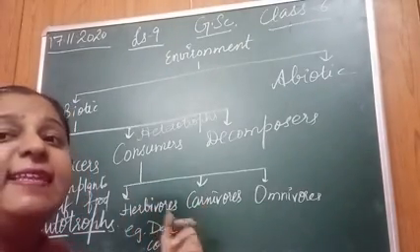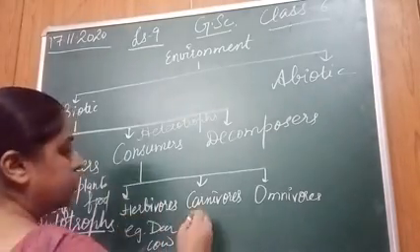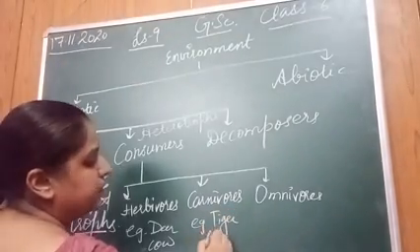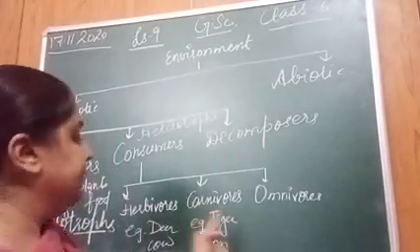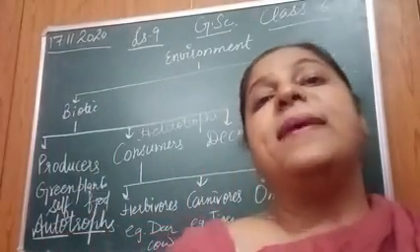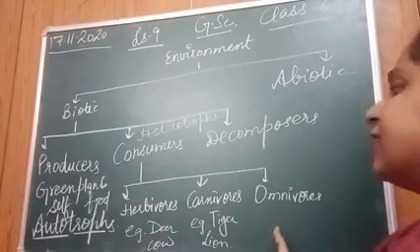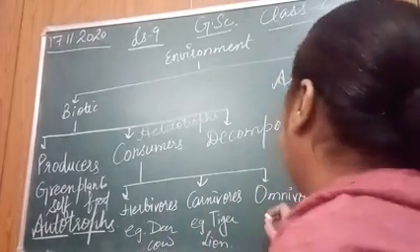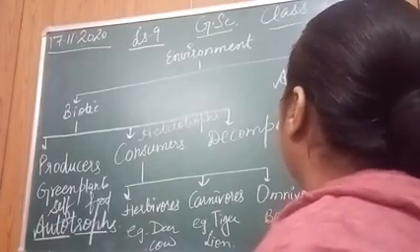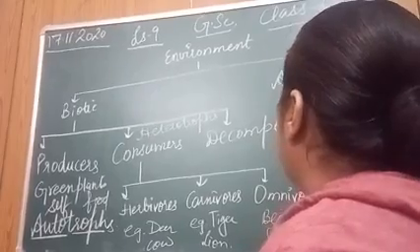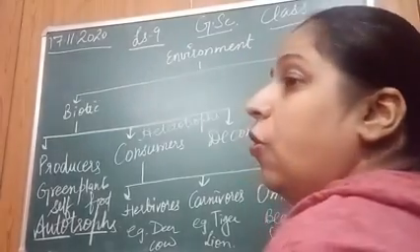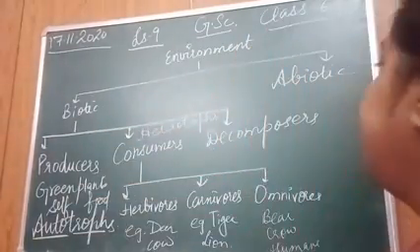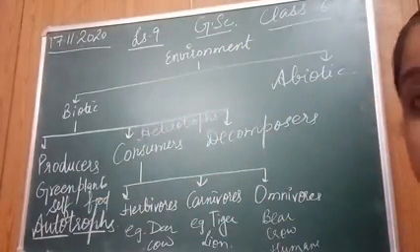means indirectly they are consuming plants. So example is tiger, lion, right? Then next is omnivores. Students, these are the organisms which can eat both plants as well as animals. Example is bear, crow. We humans, we are also omnivores, right? Hope this concept map is clear to you, right?